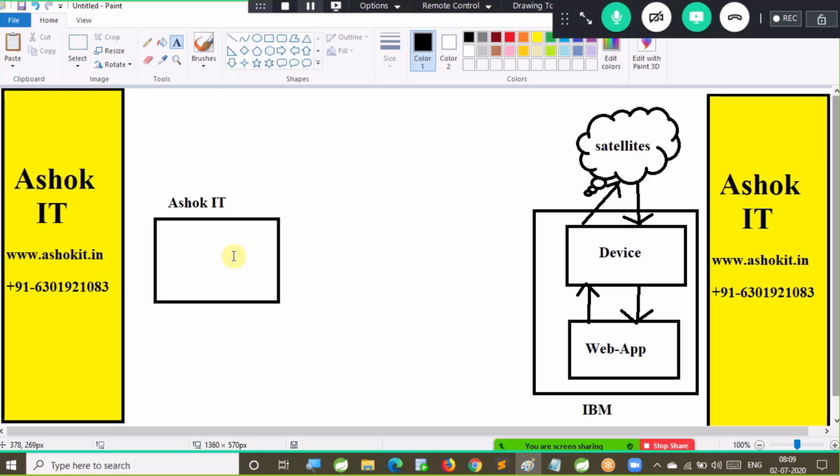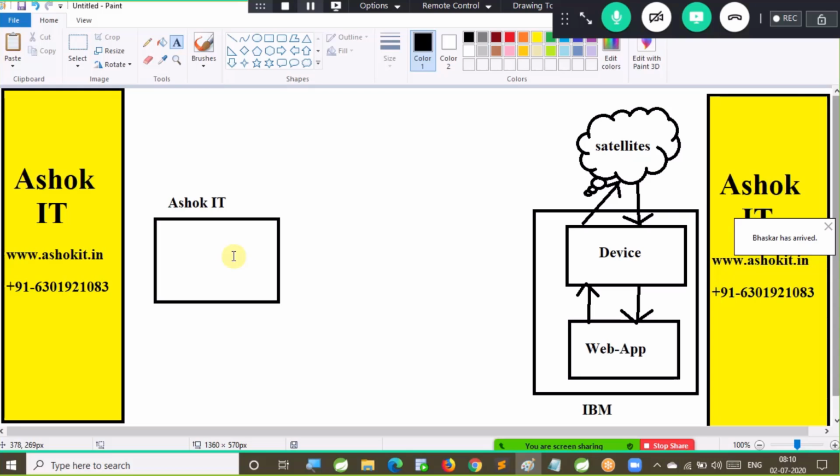Then I have an option. IBM already developed it by spending 3 years of time on research and development. Now their solution is working as expected. My requirement is also the same. Whatever I need to do in my project is already developed in one project by IBM. Now I want to do a business deal with IBM. Hey IBM, I have a requirement to display weather information in my website, but I don't have the logic for that. Could you please provide your logic so that I can display weather information in my project? Then IBM agreed to that.